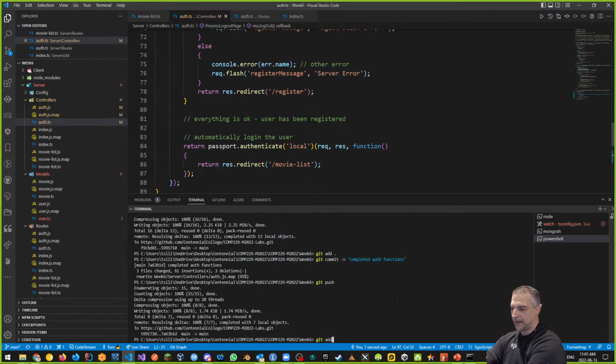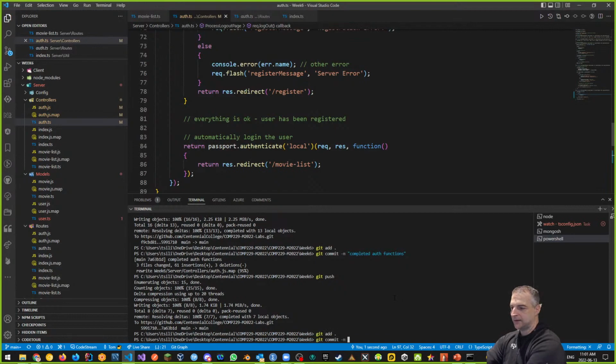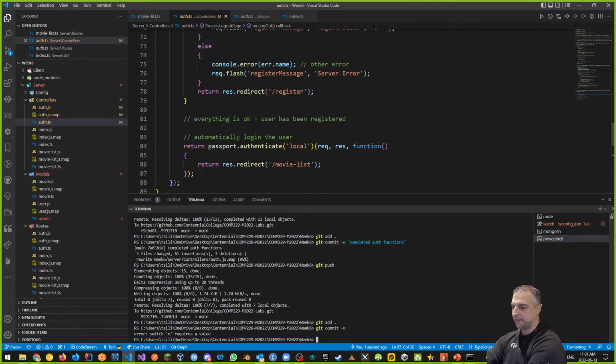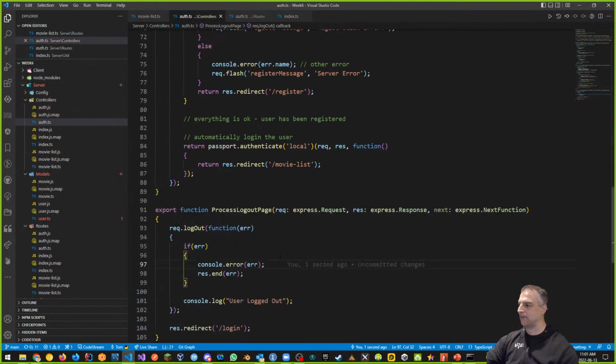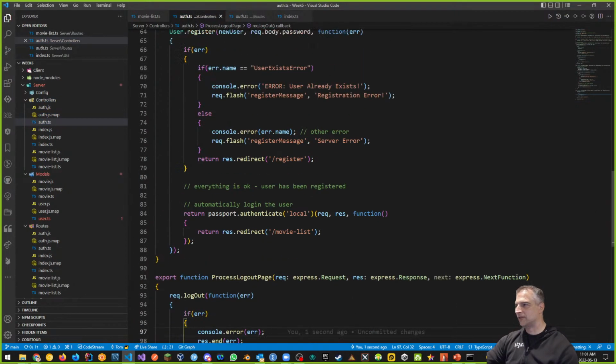So we have a problem, git add dot, git commit -m, we'll say fixed logout bug, and git push. There we go. That's done. Process logout page. So logging in, logging out, and registering, we're all good.